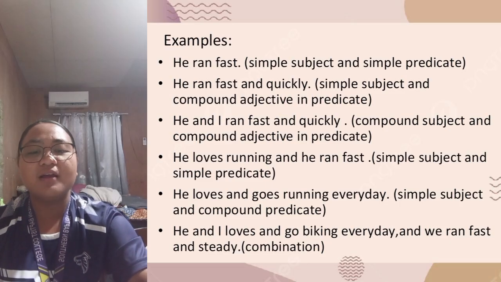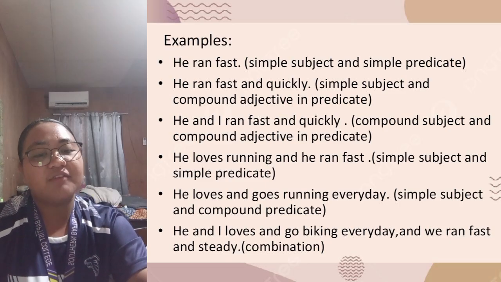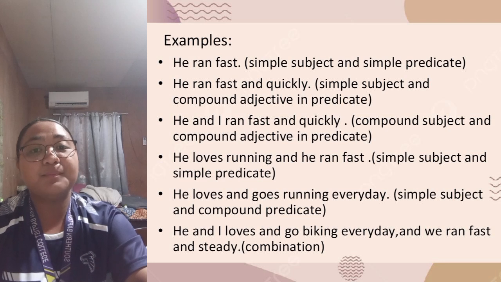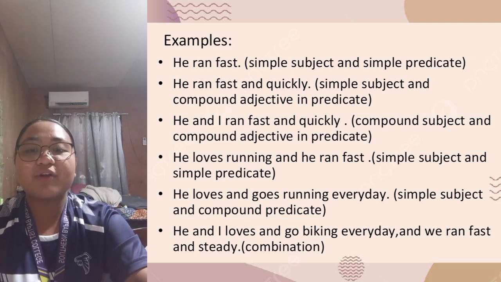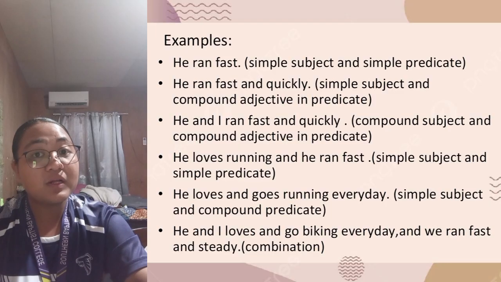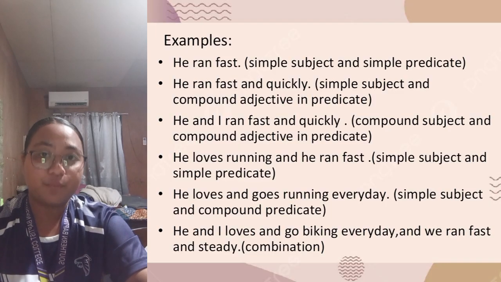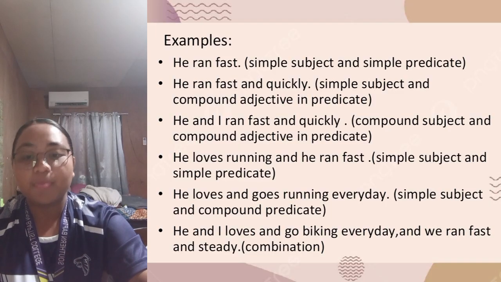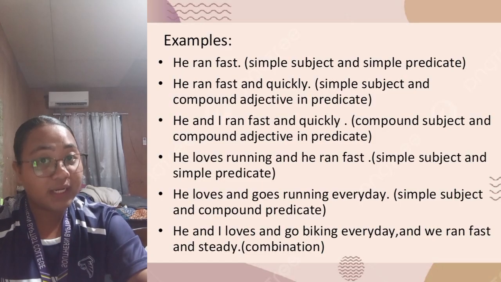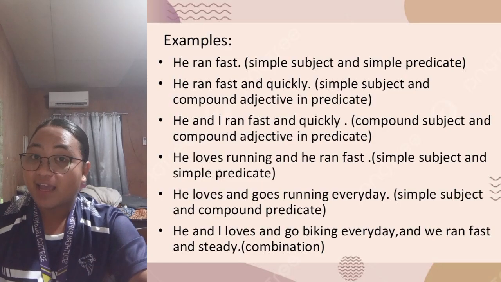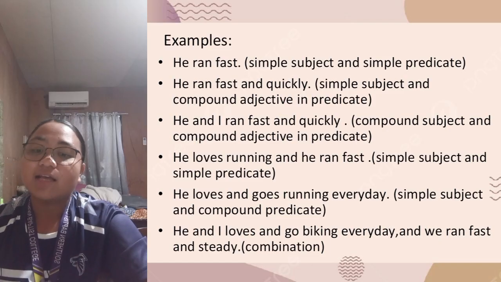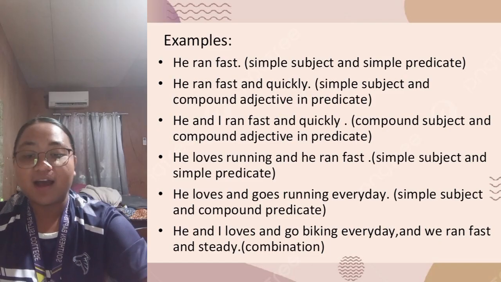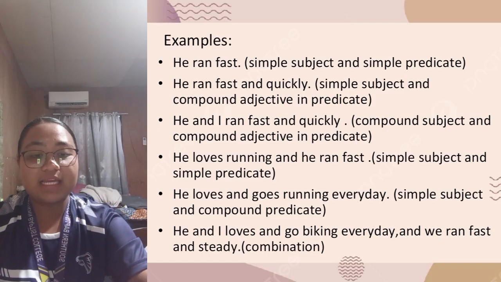Furthermore, the subject and predicate of the main clauses could be simple or compound. Here are the examples. Number 1, "He ran fast." Simple subject and simple predicate. Number 2, "He ran fast and quickly." Simple subject and compound adjective in predicate. Number 3, "He and I ran fast and quickly."